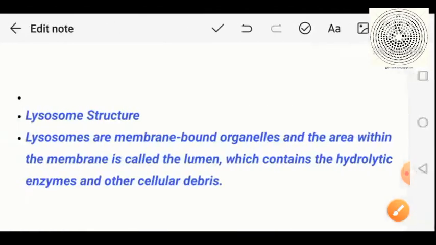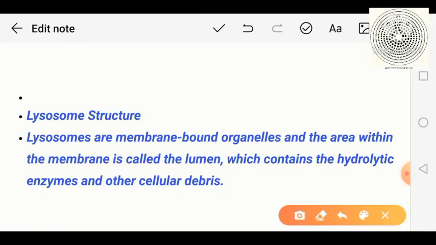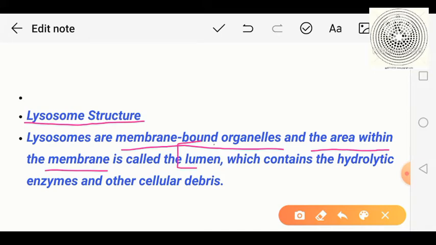We will discuss that in a later part of the video. So now we are going to discuss the structure of the lysosome. The lysosome is a membrane-bound organelle, and the area within the membrane is called the lumen, which contains different hydrolytic enzymes and some other cellular debris also.